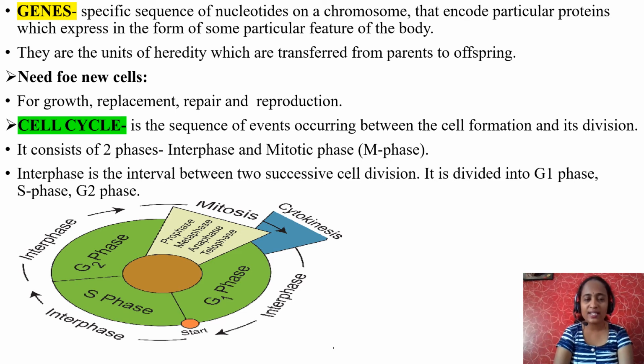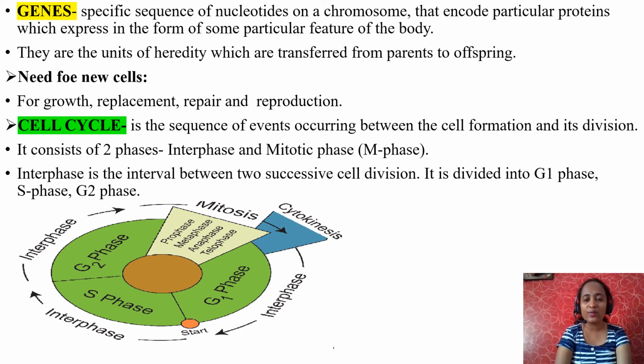Need for new cells. Why do we need new cells? For growth, for replacement, for repair and reproduction. What is cell cycle? Cell cycle is a sequence of events occurring between cell formation and its division. It consists of two phases. One is interphase, another one is mitotic phase or M phase.